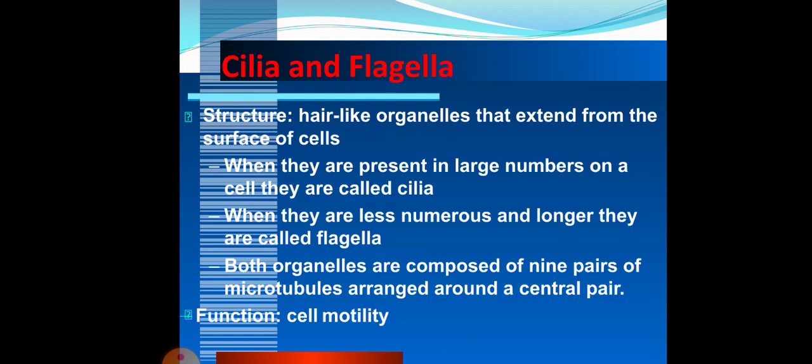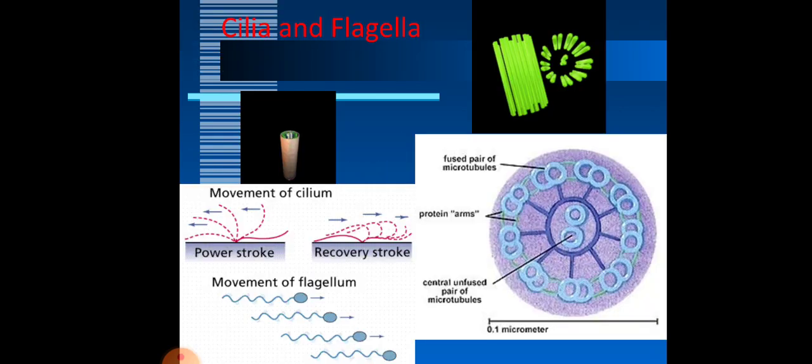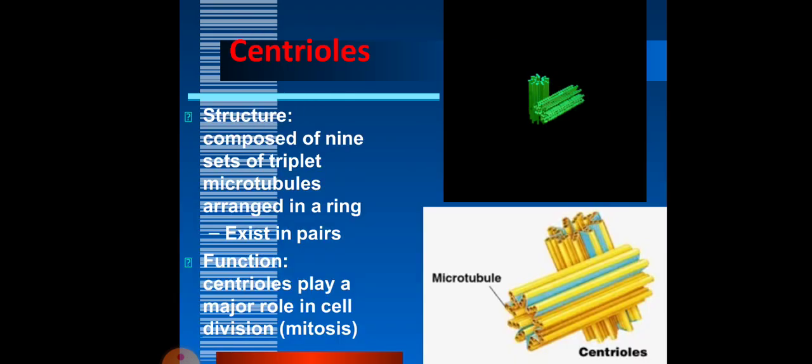Then we have cilia and flagella in some cells. The structure is hair-like organelles that extend from the surface of cells. When they are present in large numbers on a cell, they are known as cilia. When they are less numerous or longer, they are known as flagella. Both organelles are composed of 9 pairs of microtubules arranged around a central pair. The function is cell motility. For example, here we have used a diagram to show the motility of the cilia and the flagella.